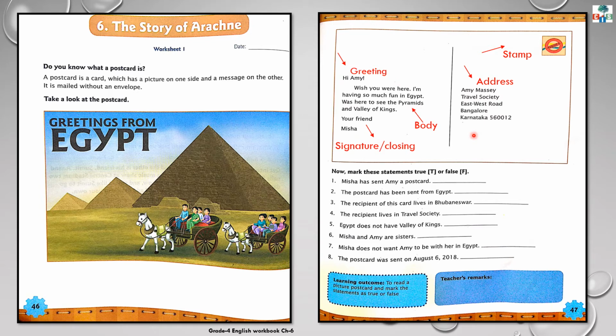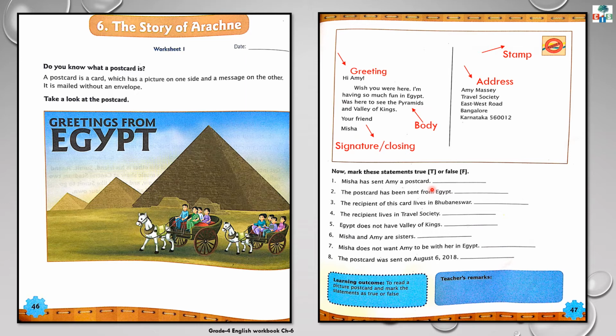Now, related to this postcard, few questions are there. Let's see. Now, mark these statements true or false. See the first one. Misha has sent Amy a postcard. Now, who has sent this letter, children? Misha or Amy?